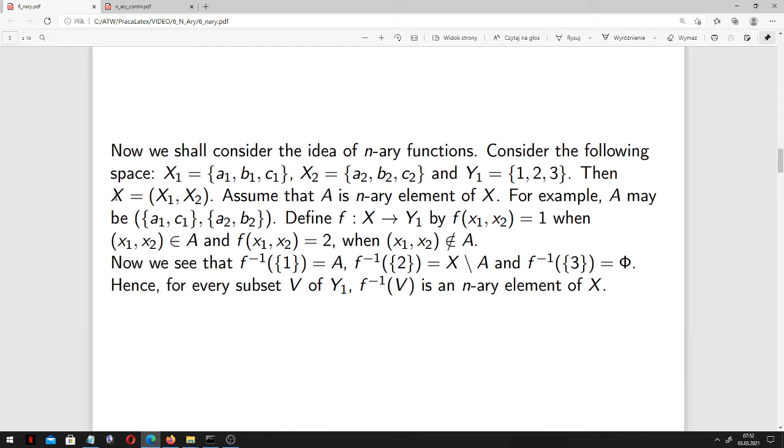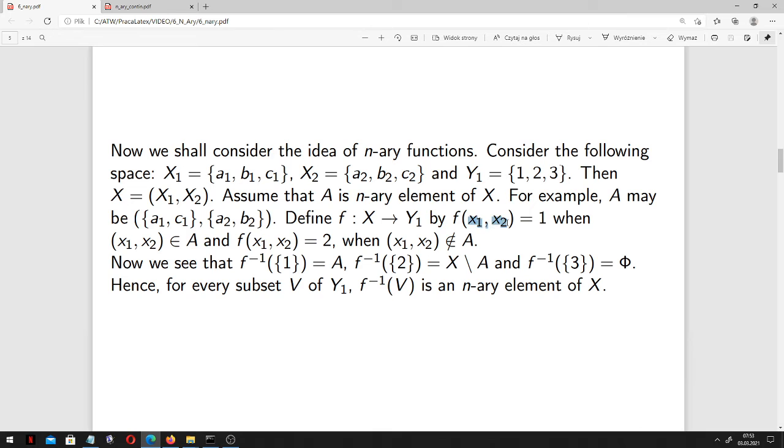Consider the following binary space. It consists of two sets, X1 and X2, and we also have a certain Y1, which consists of three numbers, 1 to 3. Assume that A is an n-ary element of X. For example, A may be like this, where this component is contained in X1 and this one is contained in X2. But in general, this is not very important. We just assume that it's an n-ary set of X.